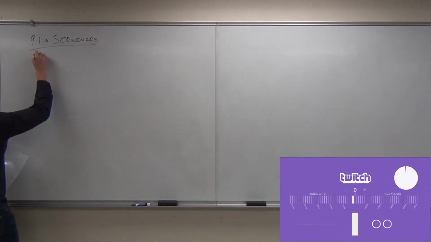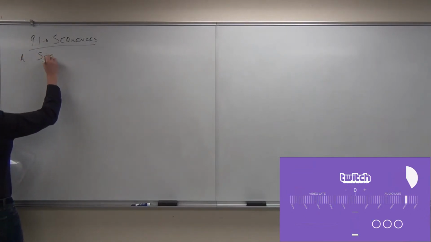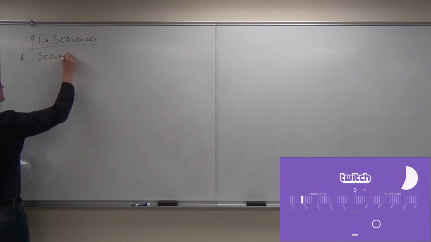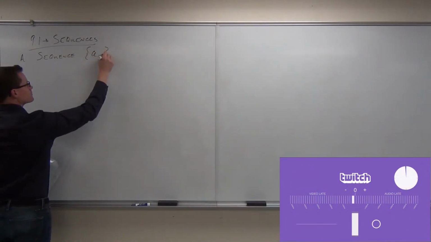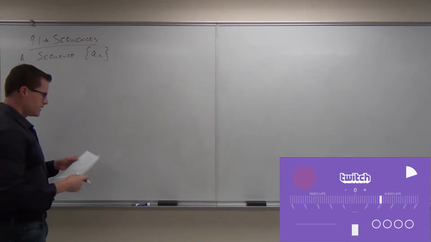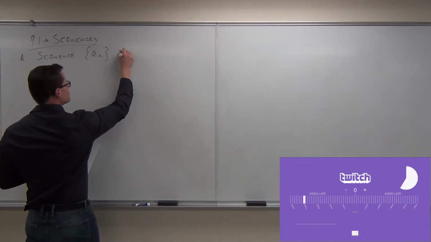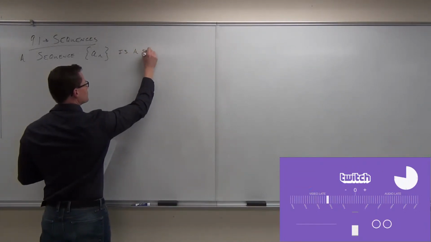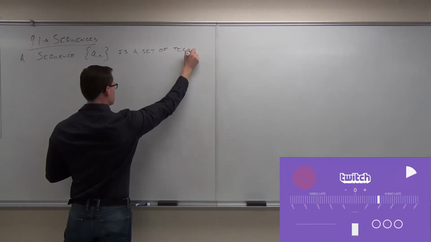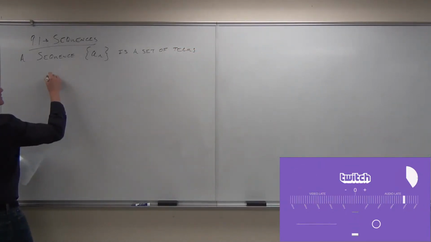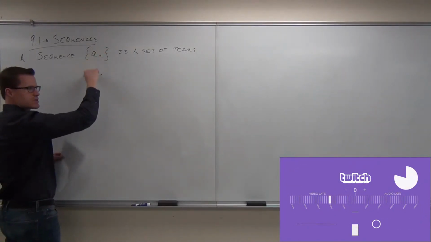So a sequence is typically denoted like this, a sub n. It's a set of terms, and the set of terms is based on, well, whatever this sequence is given to you as.